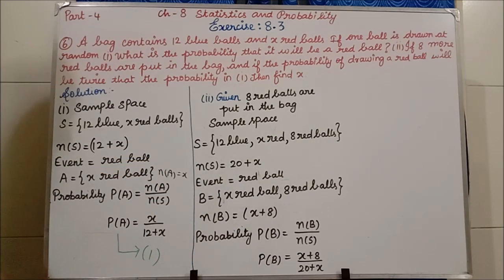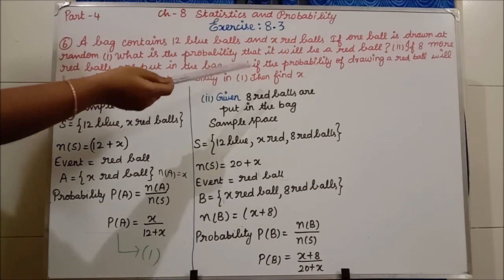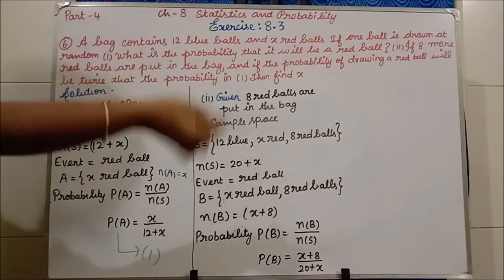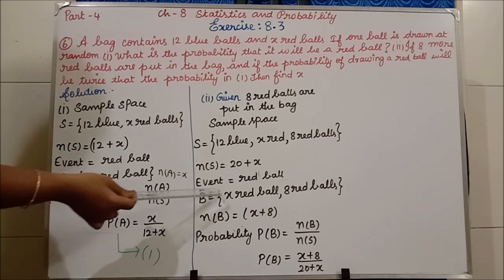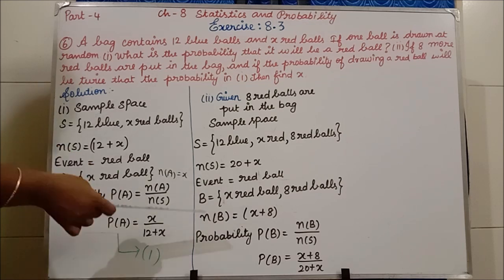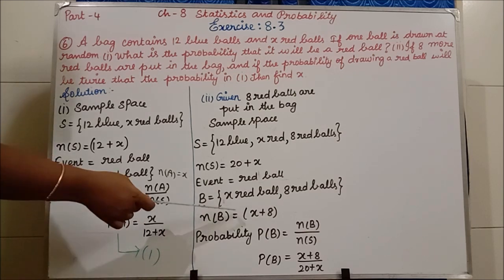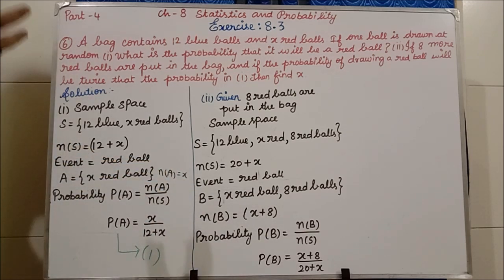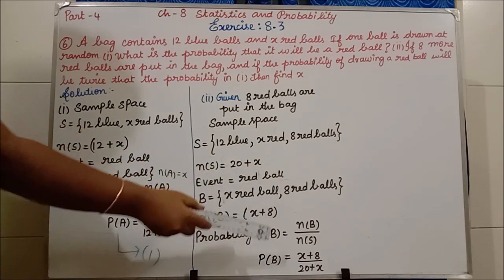Clear? In the second subdivision, what do we have to find? If 8 more red balls are put in the bag, the probability of drawing a red ball. For the second subdivision also, it is the probability of a red ball. So event is equal to red ball. Already I have given event A, now I am giving event B. B equals x red balls, already in the bag, and still we are adding 8 red balls. So the total event: n of B is equal to x plus 8.